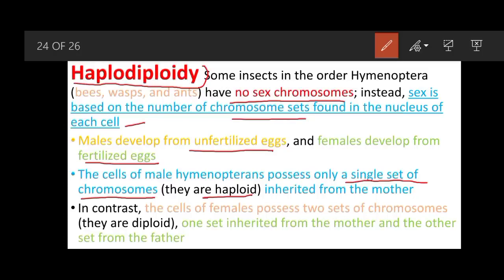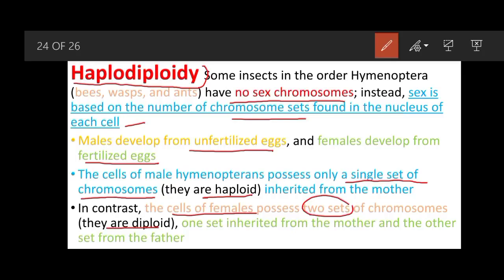In contrast, the cells of females possess two sets of chromosomes, and because they have two sets, they are diploid, and one set is inherited from the mother and one set from the father.